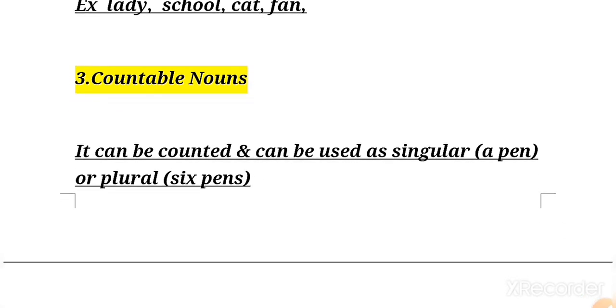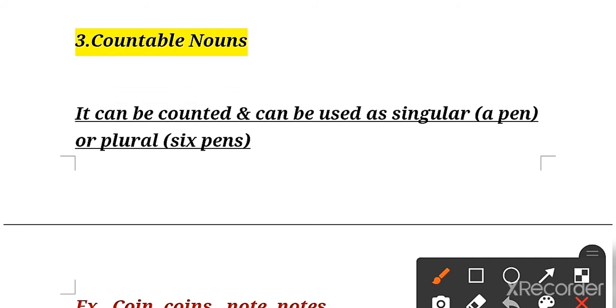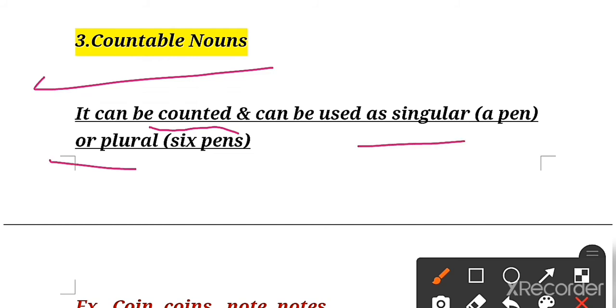Now next will be countable noun. So what is countable noun, children? It is very clear from the word countable. Countable nouns are those types of noun that can be counted, and they can be used as both singular and plural.